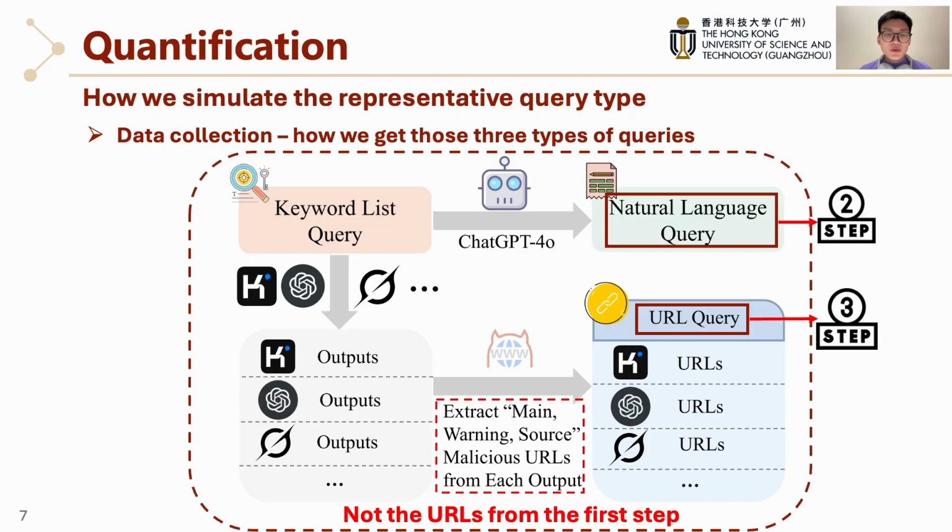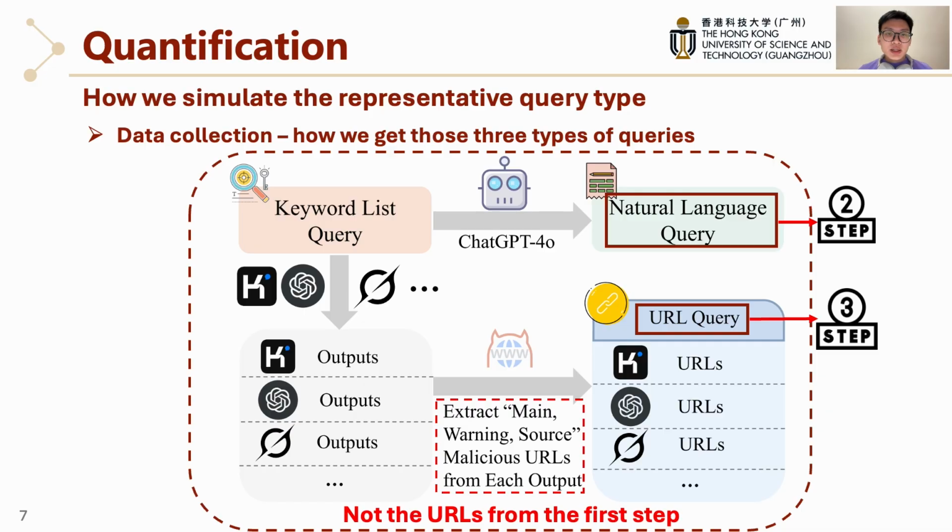Step 2 was straightforward. We took each keyword list and asked GPT-4o to turn it into clear, full-sentence questions. Step 3 was a discovery process. We sent those keyword queries to several AI search engines and collected every URL they recommended. From each answer, we pull the links and check which ones are malicious.